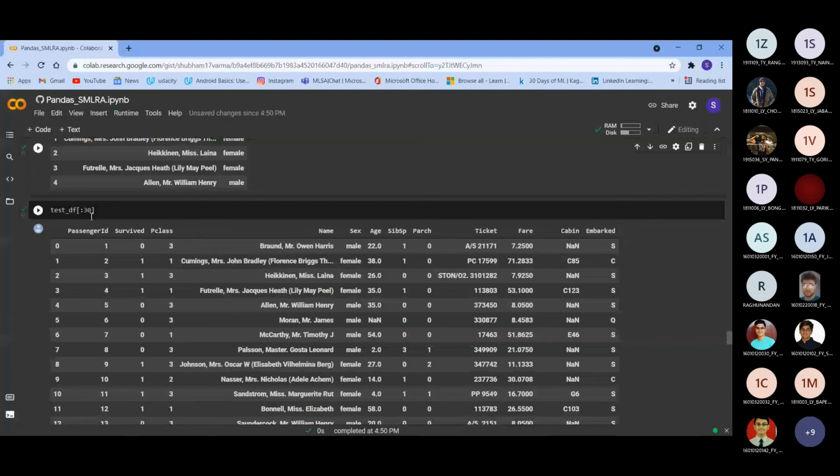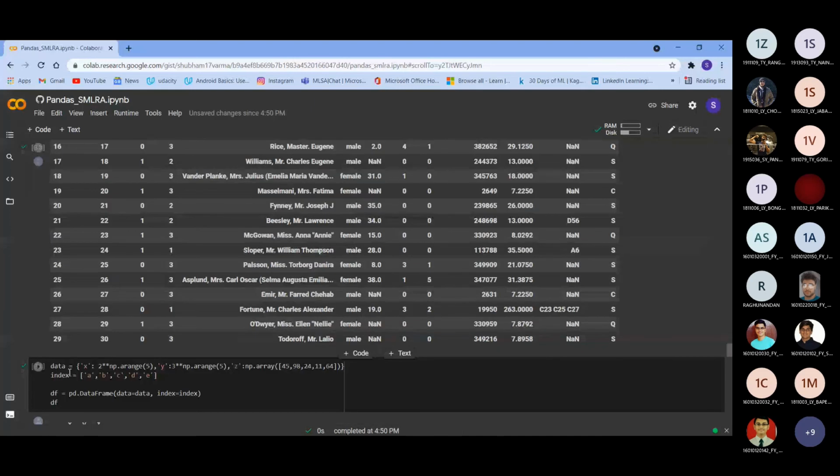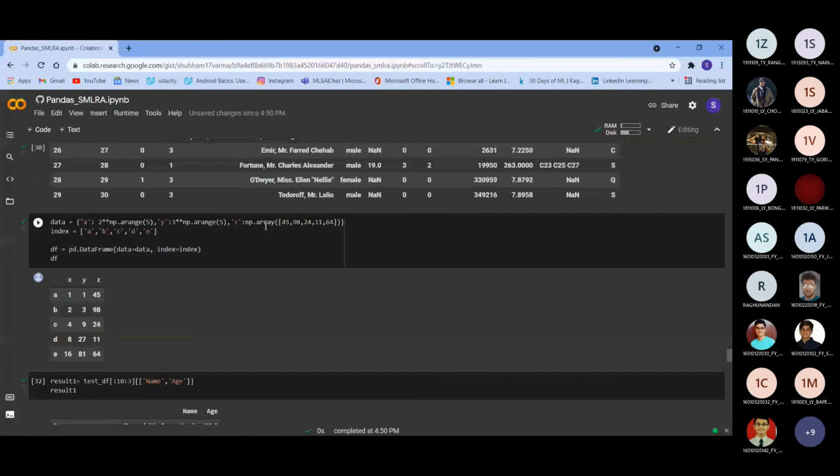Then we are performing simple operations. As you can see here, I wanted to build a data set with 3 columns: x, y, and z. In the x column, I wanted values that are powers of 2, that is 1, 2, 4, 8, 16. So I passed x equal to 2 to the power np.arange(5). Every time it will take the power 0, then 1, then 2, then 3, then 4. It is from 0 to 4. Similarly, for y I did the powers of 3, and for z I just gave an array. Then I gave the index to the data set and printed it. So it looked something like that.